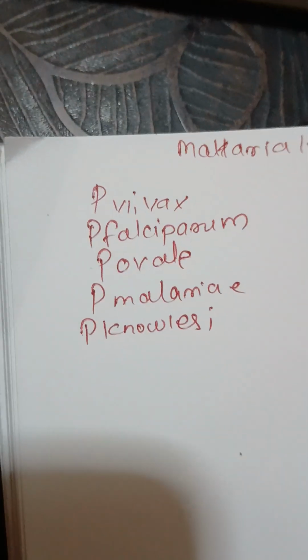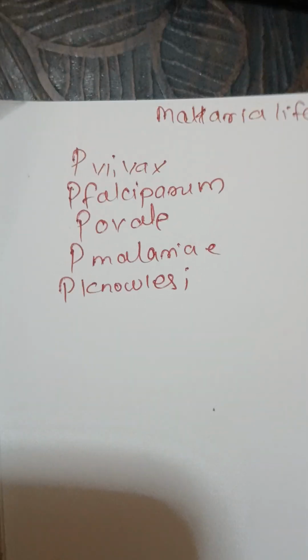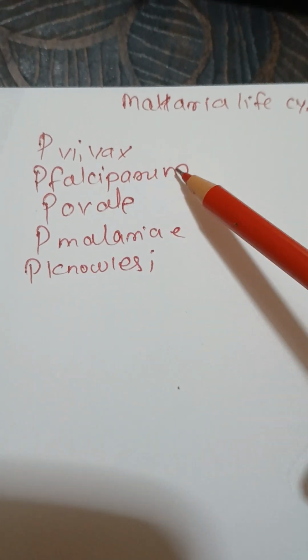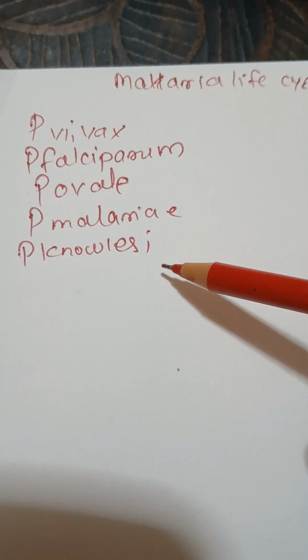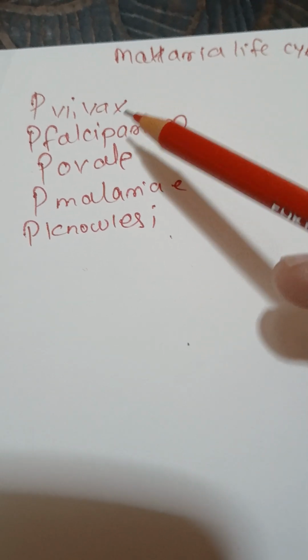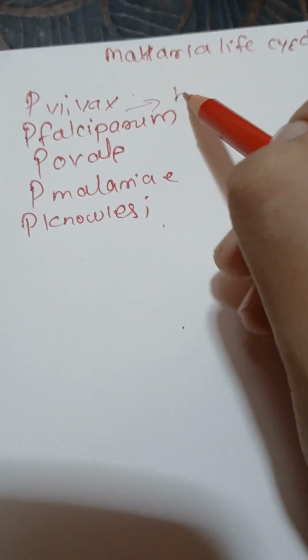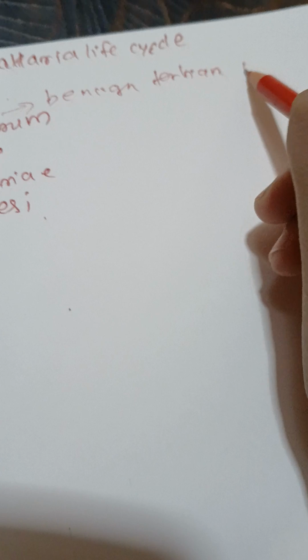So talking about infectious agents, these are the infectious agents which cause malaria. We have Plasmodium vivax, Plasmodium falciparum, Plasmodium ovale, Plasmodium malariae, and Plasmodium knowlesi. About Plasmodium vivax, it causes benign tertian malaria.